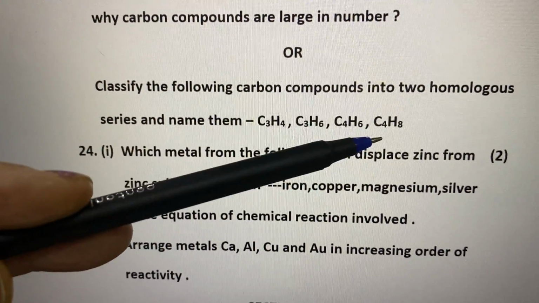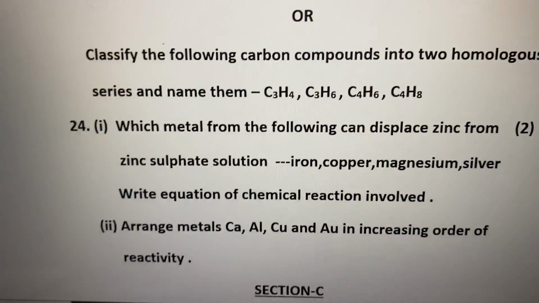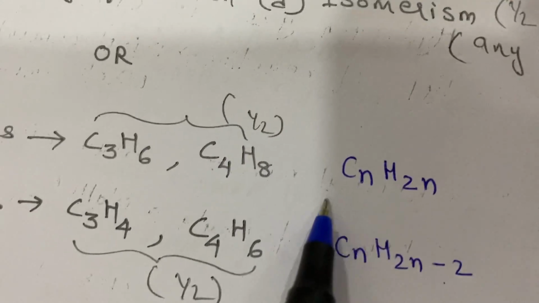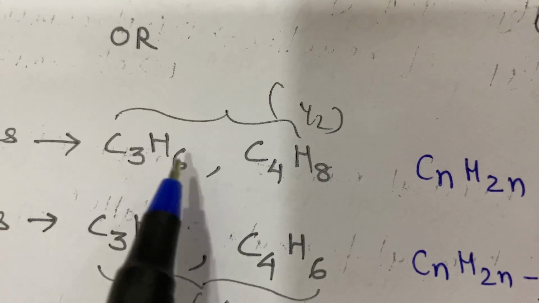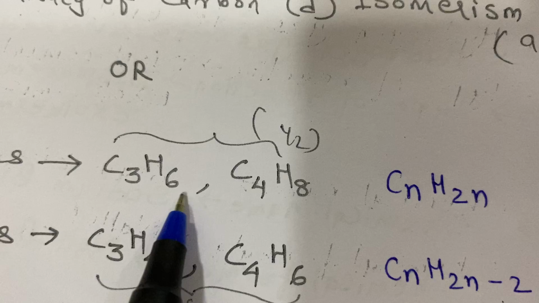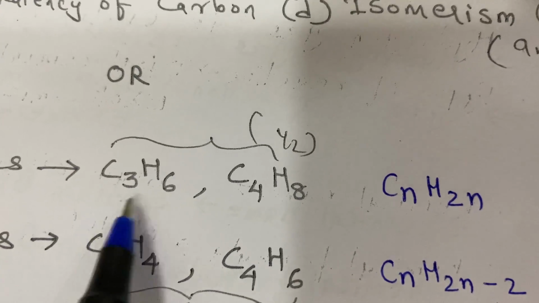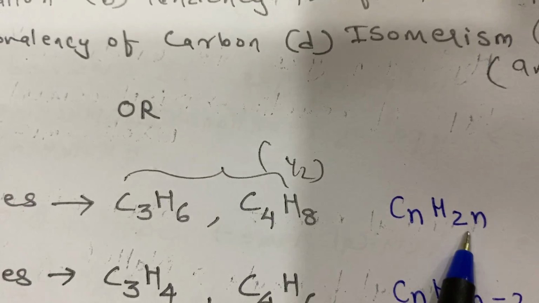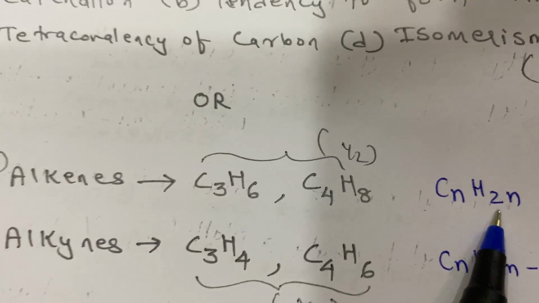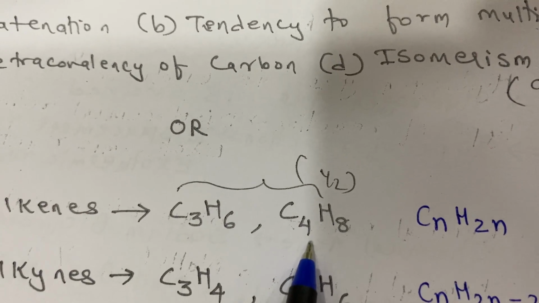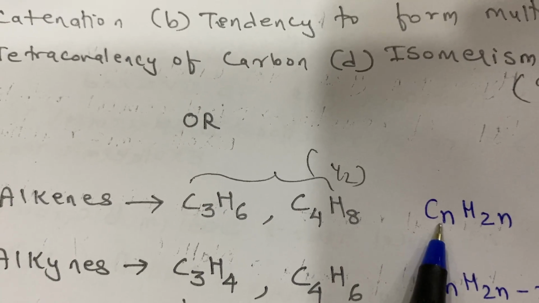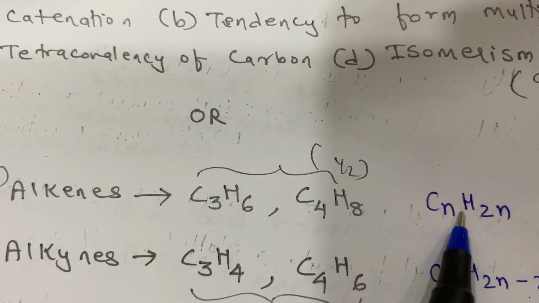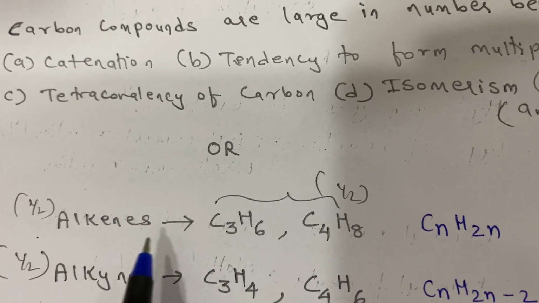So from here you can see there are two general formulas. CnH2n. That means these carbon compounds like C3H6, carbon is 3 and hydrogen is double that of carbon. So which formula is there? CnH2n. So this is the formula of alkenes. Similarly here also carbon is 4 and hydrogen is 8. So this is also following CnH2n formula. That means carbon and hydrogen ratio is 1:2, double. And that's why these are alkenes.